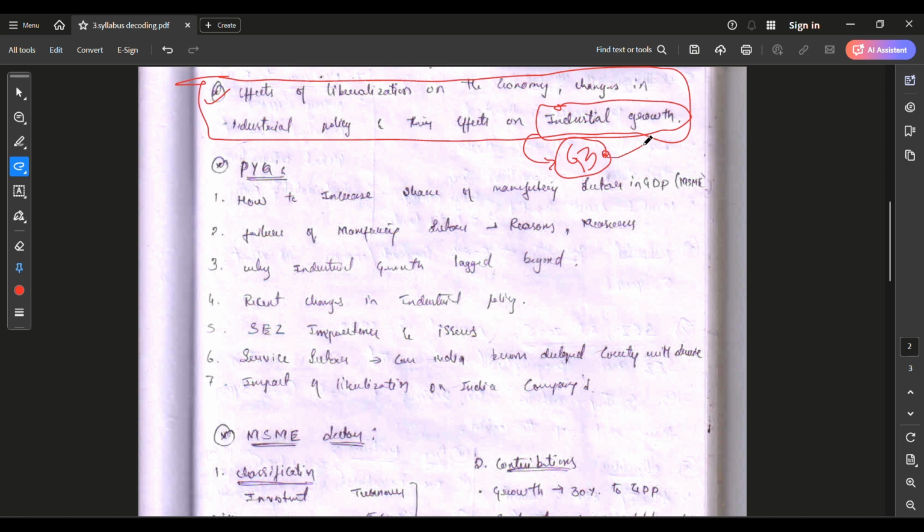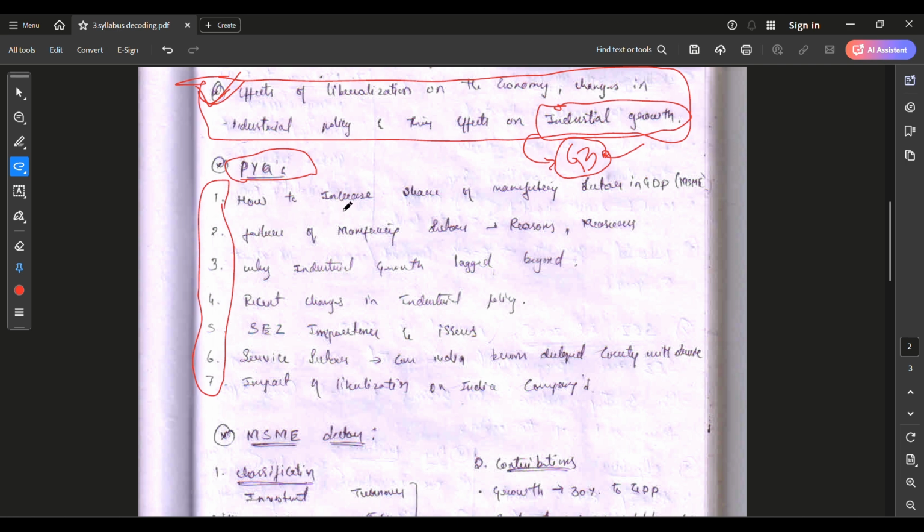This is present in the GS3 economy topic. For this topic there are some PYQs which are related to this topic. I have written down the PYQs, under which there are some themes which have been regularly repeating in the last 10 years. I have written down each and every theme here. From the last 10 years I got these 7 topics which are highly important and highly repetitive. I will read each one.